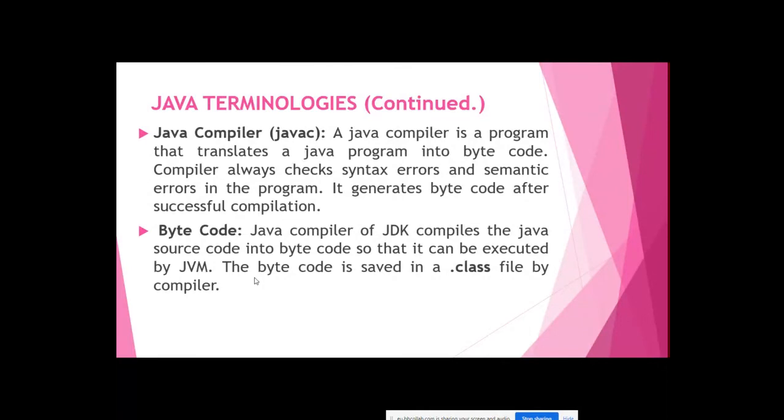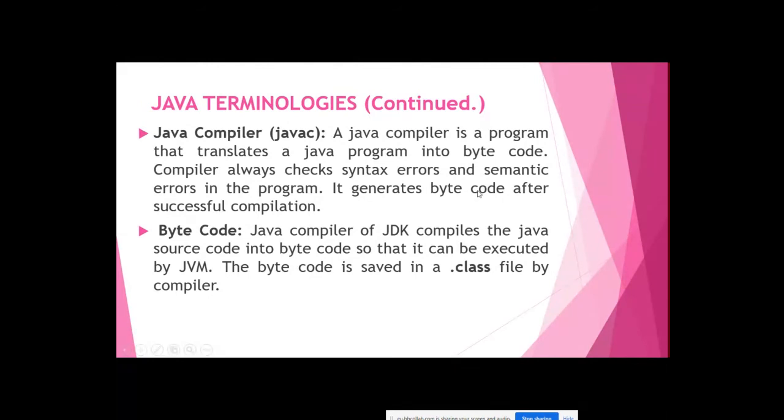When you write a Java program, you must compile it first using the command javac. The compiler must check what the errors in the program are, so it will throw errors, it will find the errors. If you make typing mistakes, semantic errors, grammar errors, or syntax errors, like writing wrong equations, it will catch them. If there is no error, everything is okay, the code is good, then it will create a bytecode. That's a successful compilation.